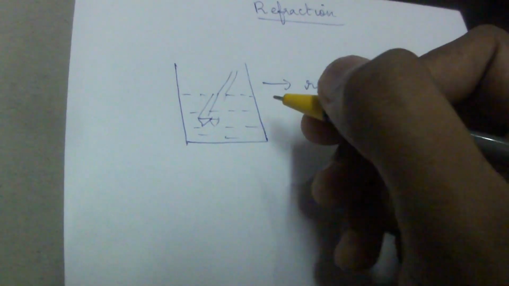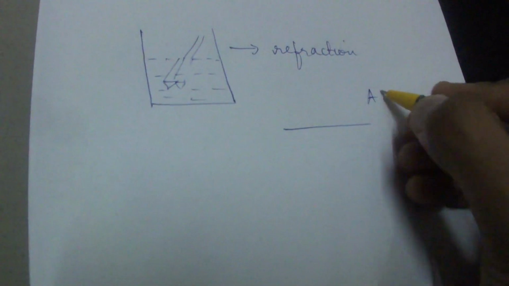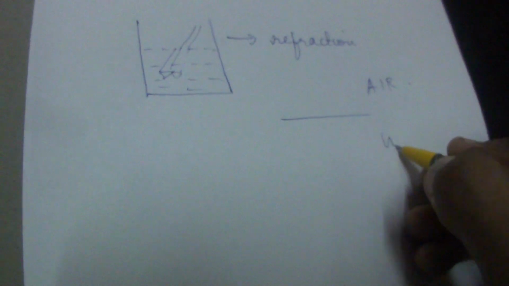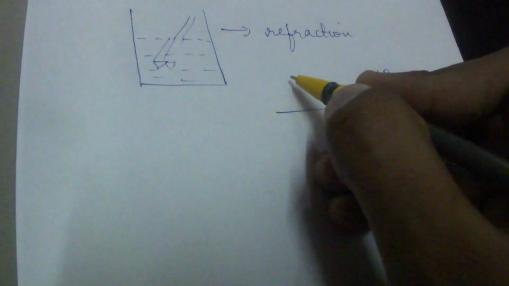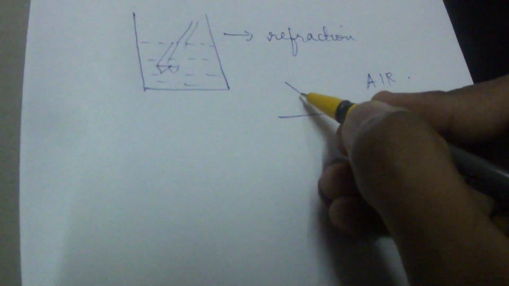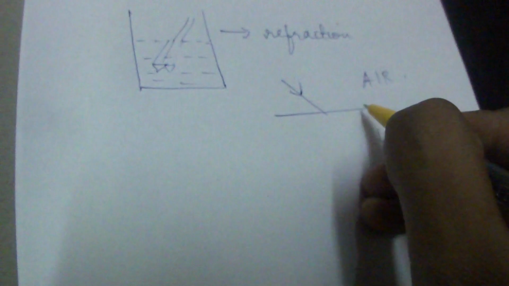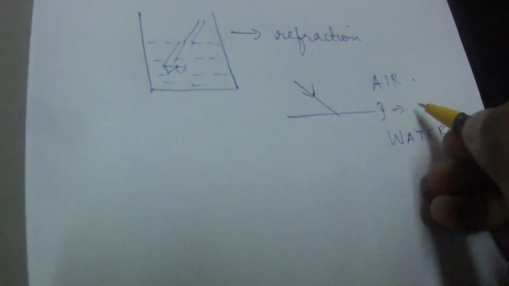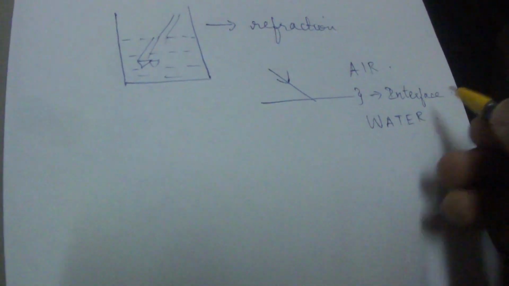Here we have done it with a pencil, but light rays also do the same thing. So if there are two mediums, for example this is air and this is water, when a light wave from the air is incident, that is, it just strikes on this, this is called the interface. It is the separation between the two media. So this is called the interface.